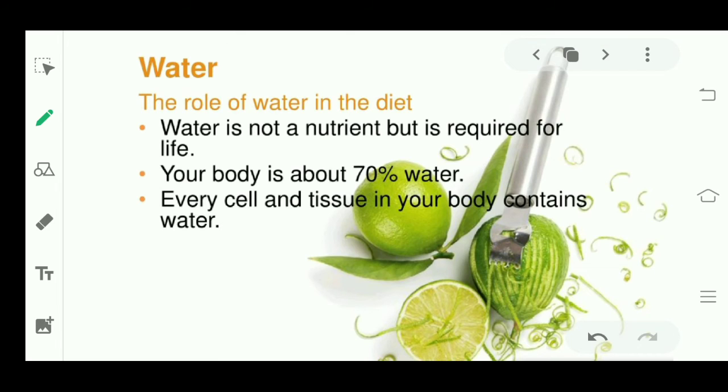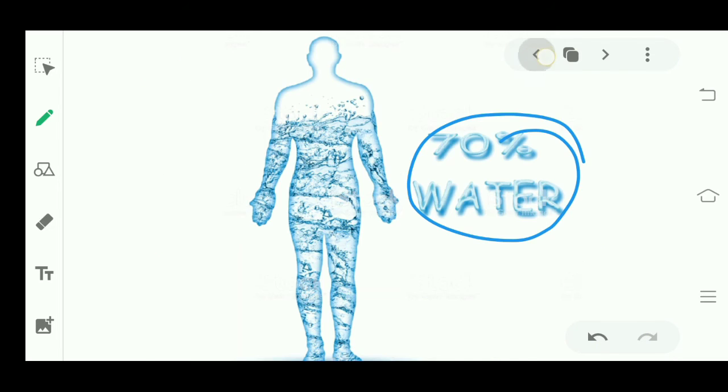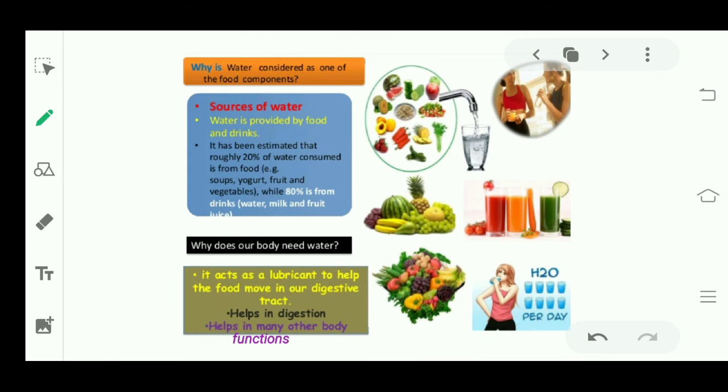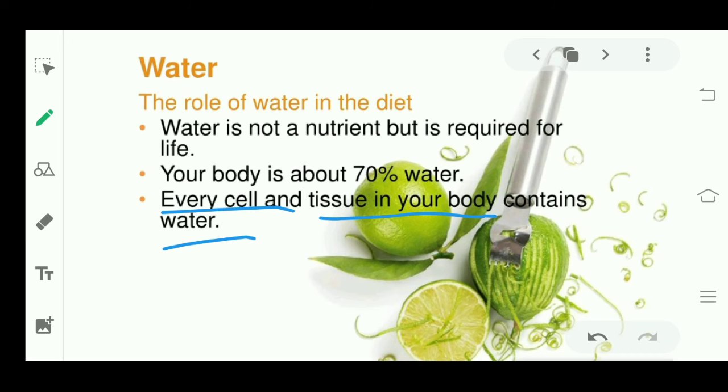Let's see. Water is not a nutrient but is required for life. Your body is about 70% water, as we have discussed. Every cell and tissue in your body contains water. Each and every part of our body contains water. Here in this picture you can see that 70% of the body is made up of water. That means each and every part has water. This was the role of water in our diet.